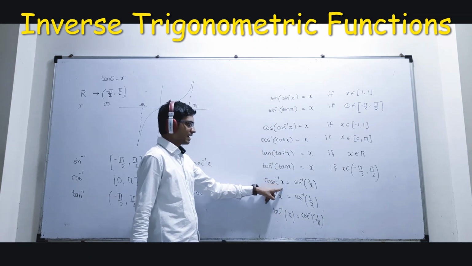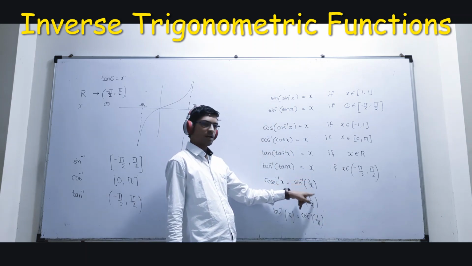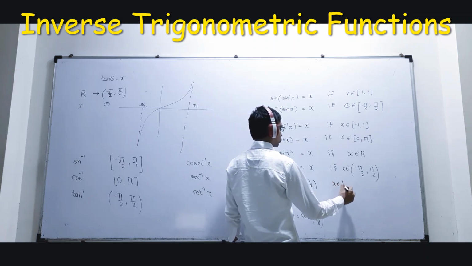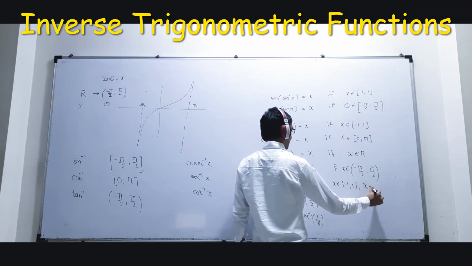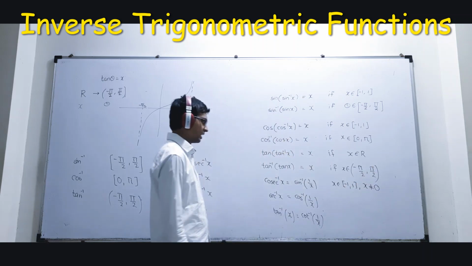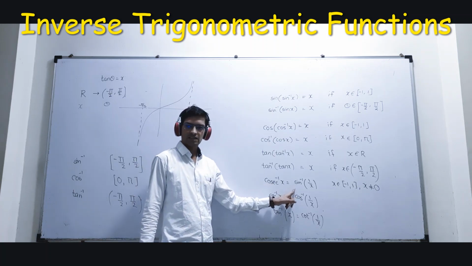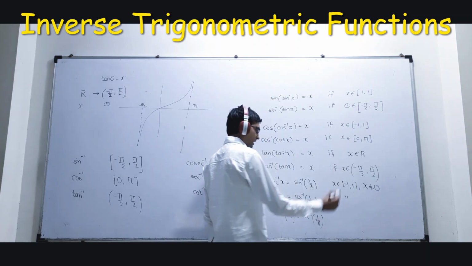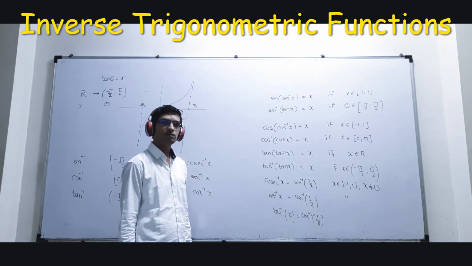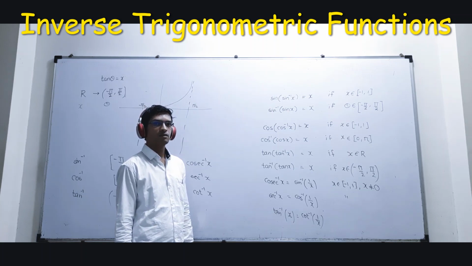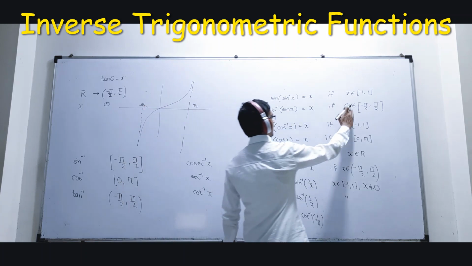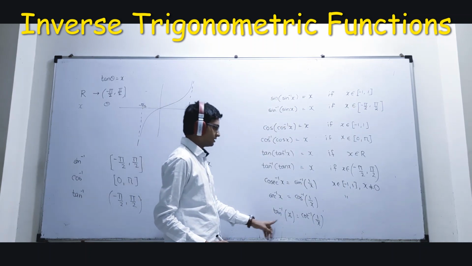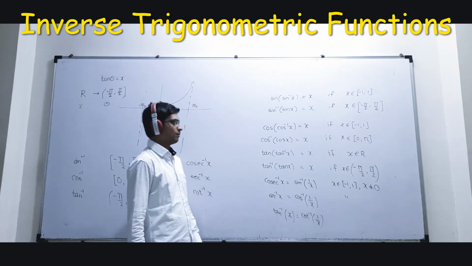Now cosec inverse x can be written as sine inverse 1 upon x, because they are reciprocals of each other. Again, here x should belong to minus 1 to 1 and x cannot be 0. Okay? Cosec inverse x can be written as sine inverse 1 upon x. x cannot be 0. Same for sec inverse x. x cannot be 0. Okay? Understood? Here also x will come. Are you getting it, everyone? Same way, tan inverse x can be written as cot inverse 1 upon x.